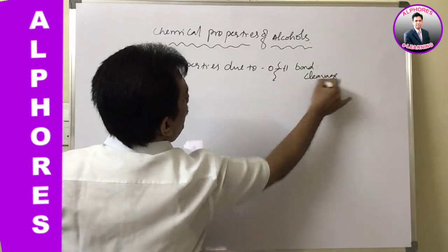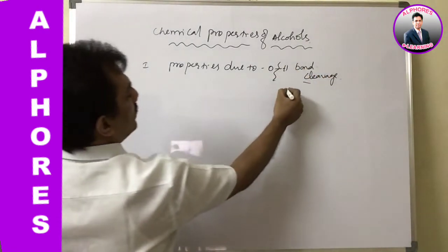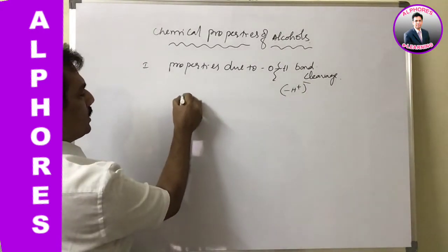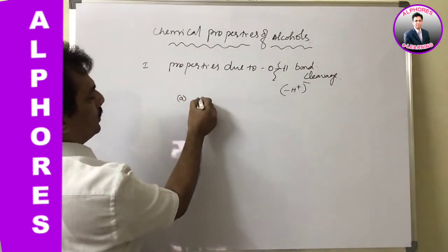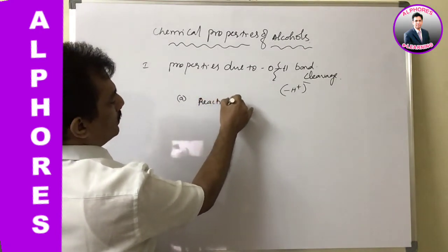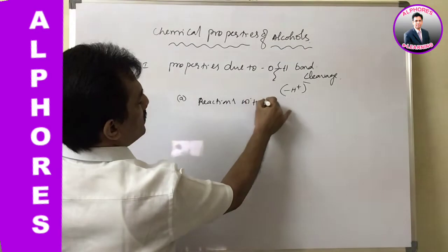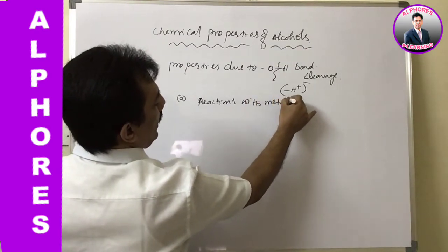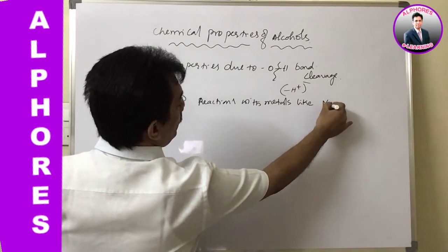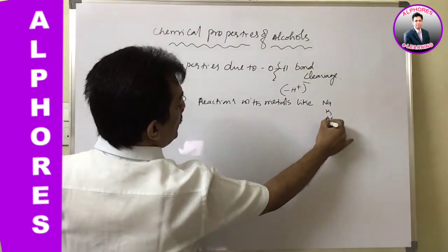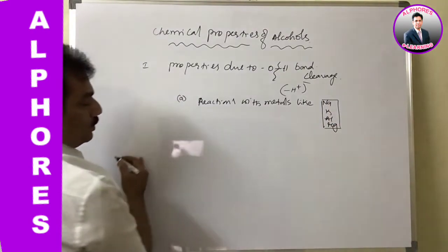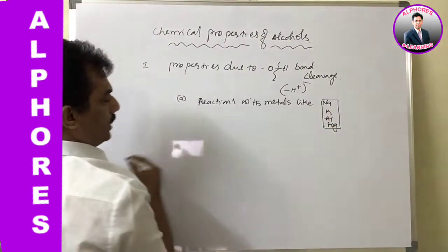This O-H bond is breaking, that is, H plus is released, and this type of reaction we can observe in reactions with metals, like more electropositive metals such as sodium, potassium, aluminum, magnesium, and so on. Like this, with more electropositive metals, alcohols can react.